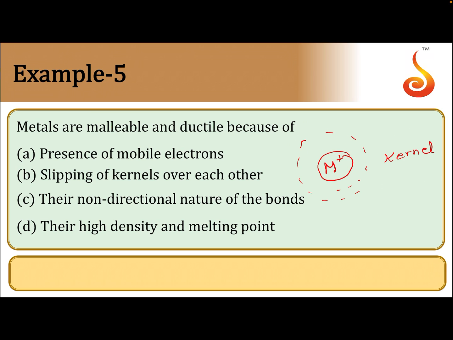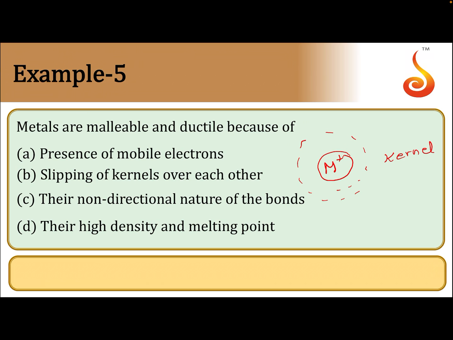And this electron sea model can be used to explain many properties of metals: malleability, ductility, lustrous nature, electrical conductivity and all. Metals are malleable and ductile, which means the metals can be made into thin sheets and can be drawn into thin wires. So what is happening? The metal can be made into thin sheets. This is malleability. And can be drawn into thin wires.